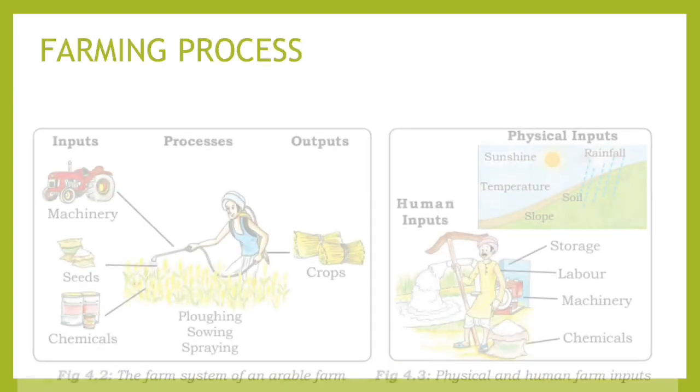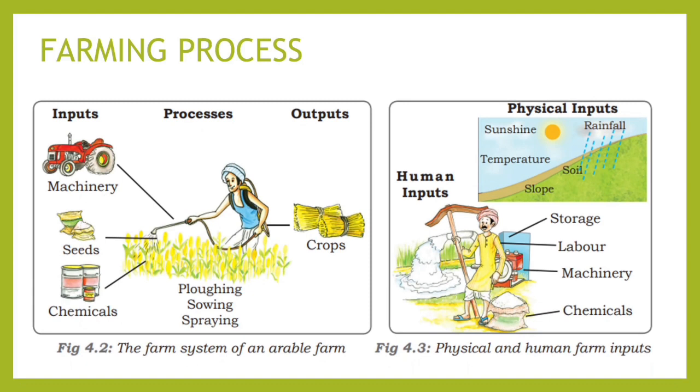Now we are going to talk about the farming process. Here is the picture of a farming process. There are three parts in farming: first, input; second, output; and third, the process. In input, what do we need? We need machineries, seeds, and different types of chemicals. In the process we need plowing, sowing, spraying. And output is whatever crops are produced.